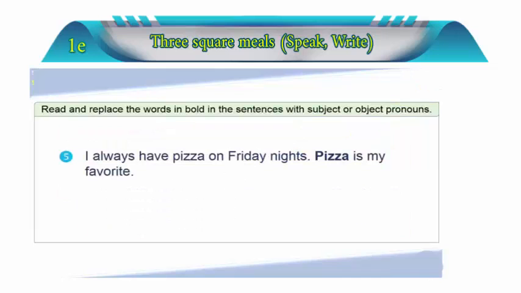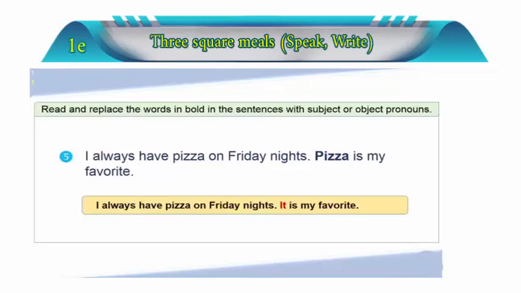Alright, so finally, I always have pizza on Friday nights. Pizza is my favorite. What can I say about it? Pizza, it's just one and it's uncountable. So, I always have pizza on Friday night. Then I say, that's right, it is my favorite. It is my favorite because it's just one, as you can see here.